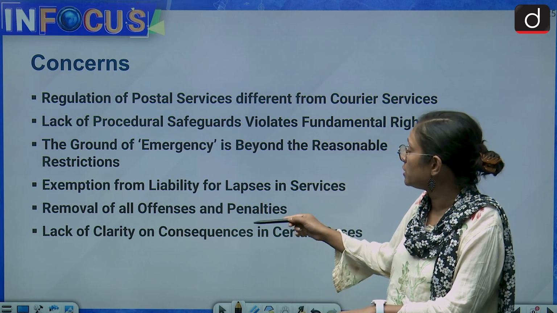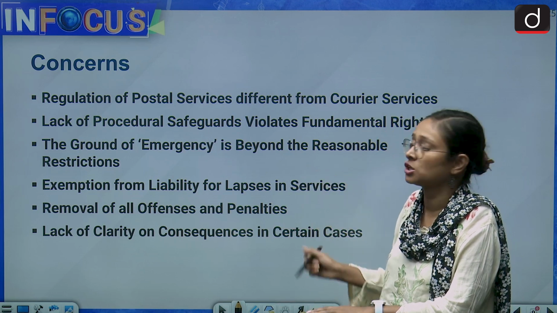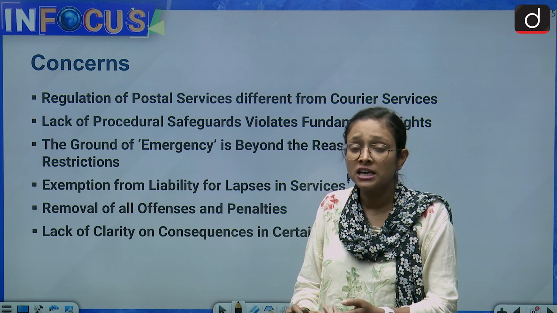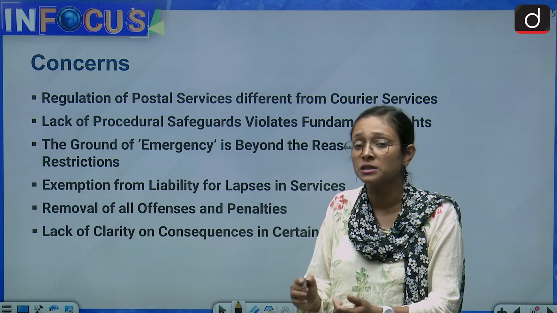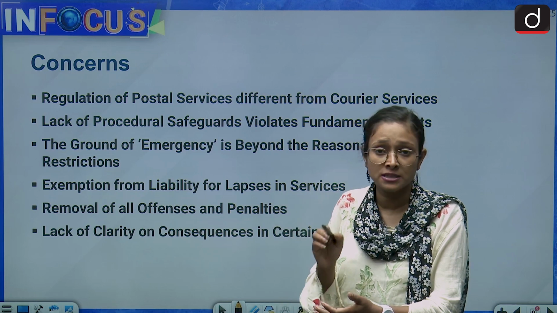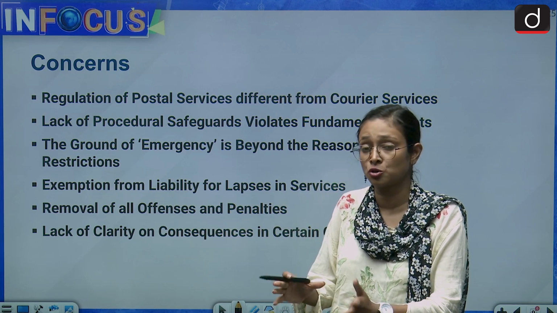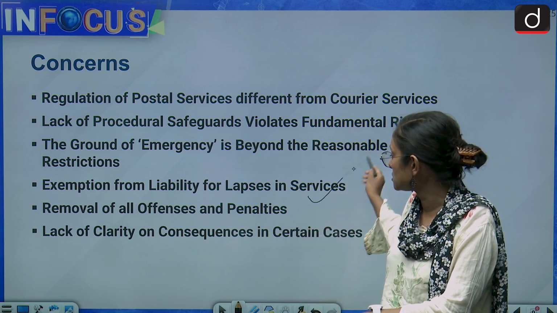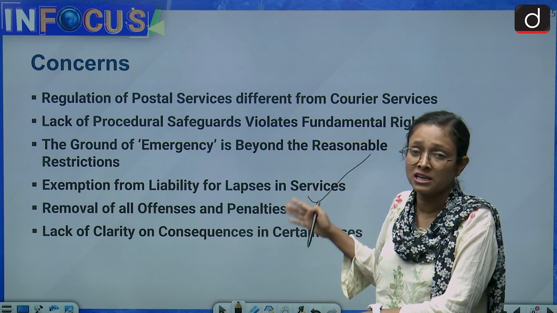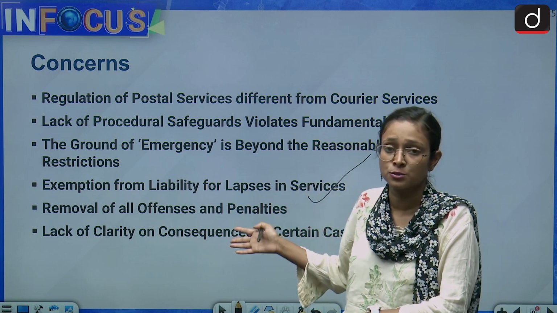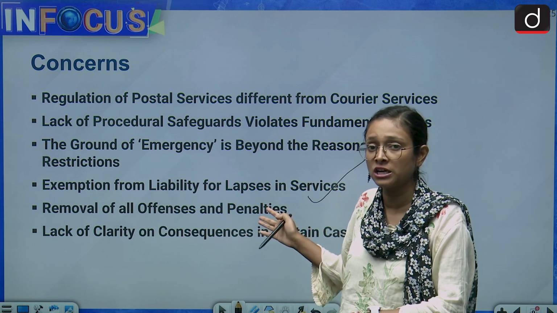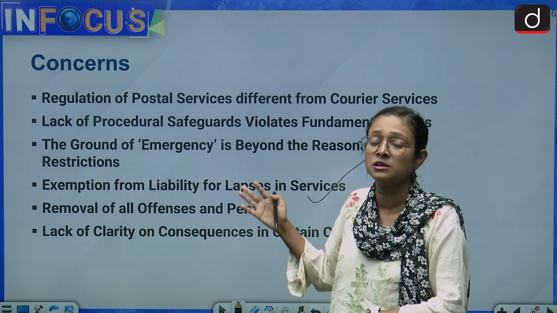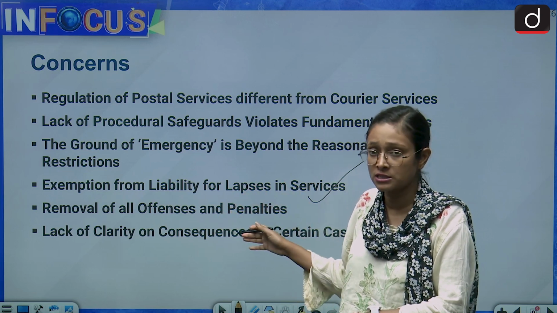Now the ground of emergency is beyond the reasonable restriction. So they had said that in emergency situation, or if any kind of thing, they had right that they can intercept the shipments. But the ground of emergency is not clear here. So it should be made clear here. Exemption from liability for lapses in services. So earlier we have this provision, and the railway is also commercial service provider, and railway had also that if you lapse any kind of offering the services, they had this liability to pay. But this time we don't have this kind of thing.